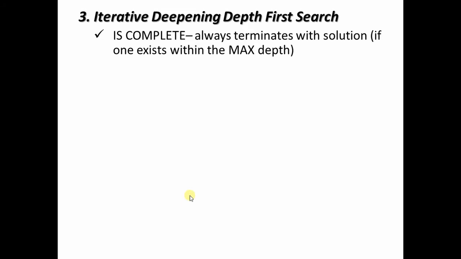What is max depth? There are situations where the depth of the tree can just go on increasing endlessly, and you may never get an answer. So in place of wasting time, we specify something called max depth. If we happen to get an answer up till that max depth, the answer is accepted, and if there is no answer till that max depth, then we say that we have to stop the search. There is no answer, and that's why this algorithm is said to be complete provided the answer is present within the bounds of max depth.